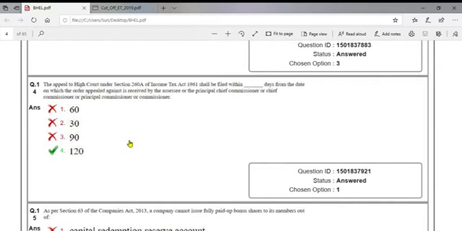Now appeal to High Court under section 260A of Income Tax Act 1961 shall be filed within dash days from the date on which the order appealed against is received by the assessee or the principal chief commissioner or principal commissioner or commissioner: within 120 days from the date on which order appealed against is received by the assessee. So option 4.